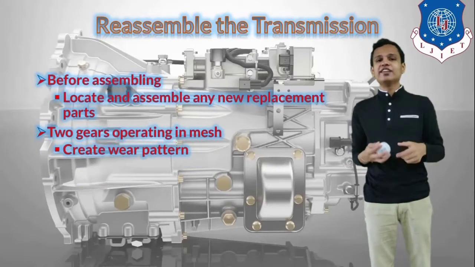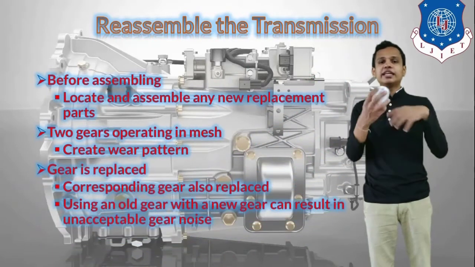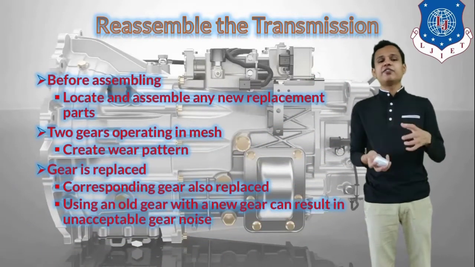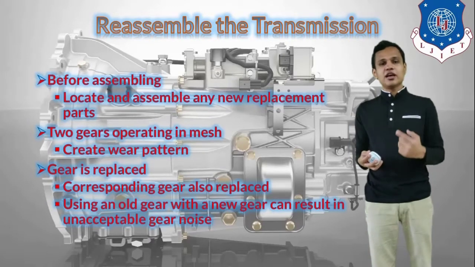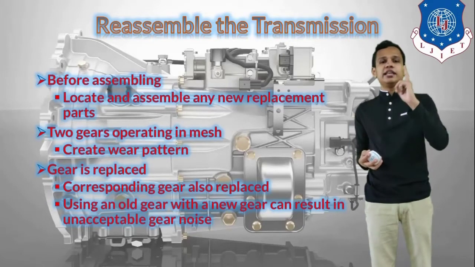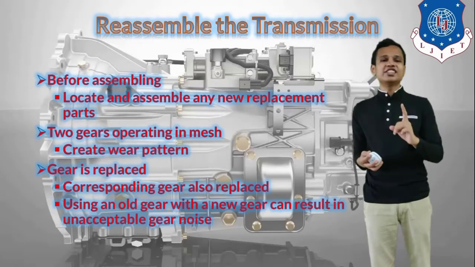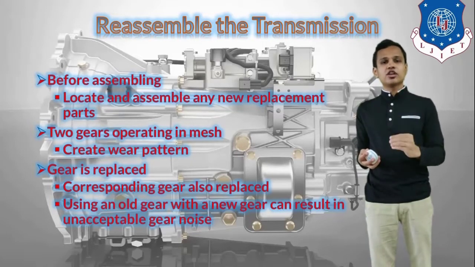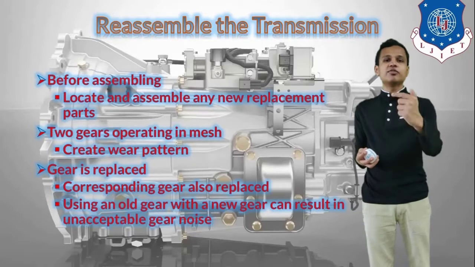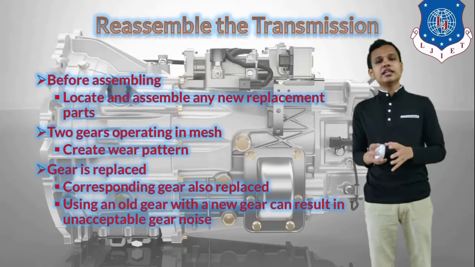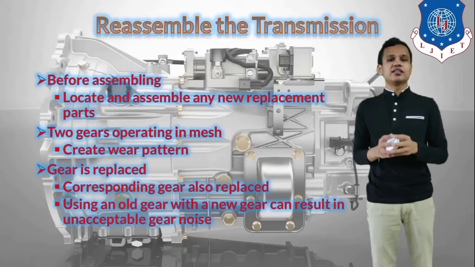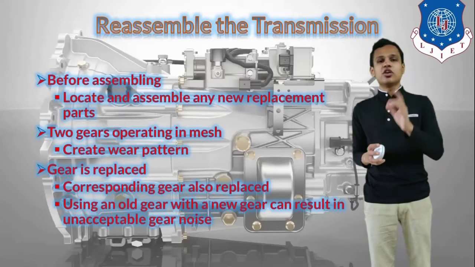We should check the wear pattern or the meshing of the gears, and if a gear is replaced, the corresponding gear should also be replaced. For example, if we are replacing the first gear on the main shaft, then the corresponding first gear on the counter shaft will also have to be replaced. Only after that can you get the desired result. Replacing only one gear is not possible.